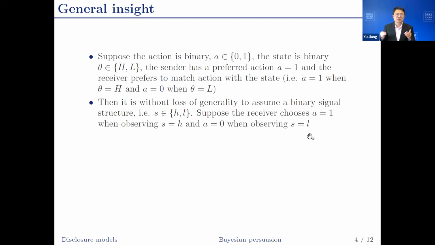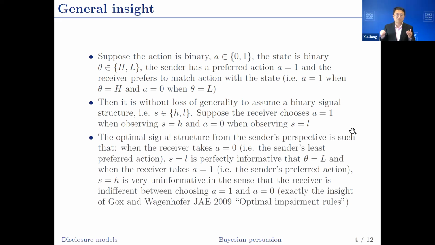Because the action is binary, it is without loss of generality to assume a binary signal structure. So S can be either H or L. And the receiver is going to choose A equals 1 when observing S equals H, and A equals 0 when observing S equals L. From the sender's perspective, the optimal signal structure is as follows. When the receiver chooses A equals 0, the sender's least preferred action, based on S equals L, S equals L is perfectly informative that theta is L. If the receiver chooses A equals 1, the sender's most preferred action, S equals H is very uninformative, such that when observing S equals H, the receiver is indifferent between choosing A equals 1 and A equals 0.